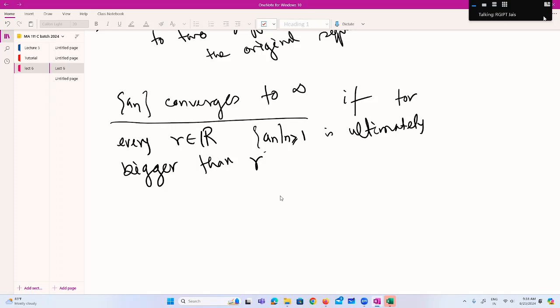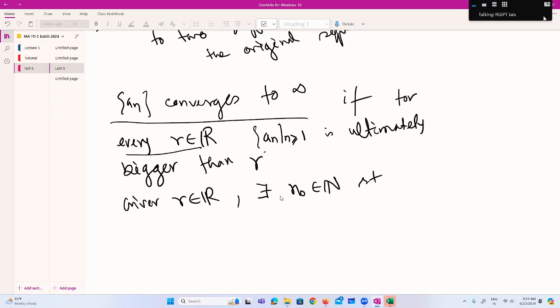What do you mean by that? Symbolically, given r in the reals, there exists some n naught such that an is greater than r. If you take any real number, you will get a member of the sequence which is bigger than r. In that case, n is said to converge to infinity.